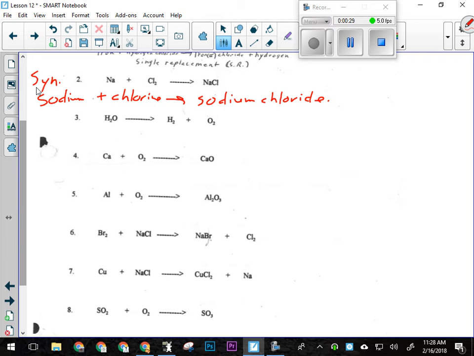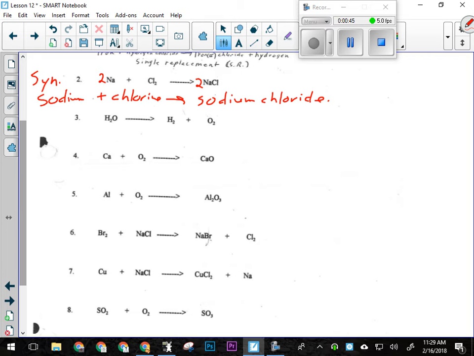And then we balance. Right now, chlorine is the largest number, so I'll start with it. There's 2 on this side. A 2 here will give me 2 chlorines on that side, and that gives me 2 sodiums. So I've got to go back over here and make sure there's 2 sodiums. Is that ringing a bell?